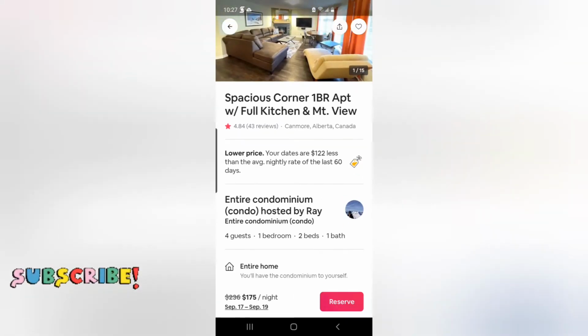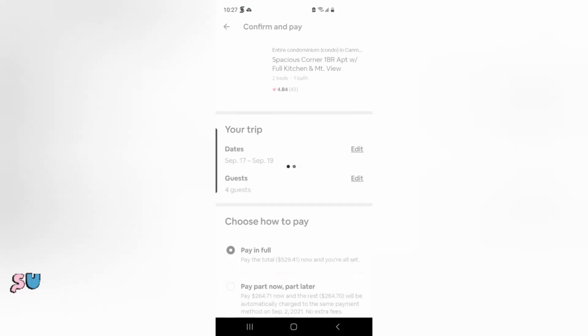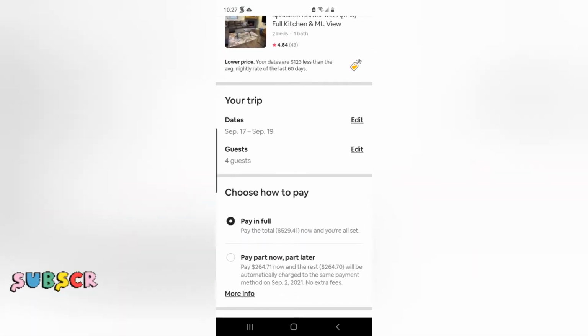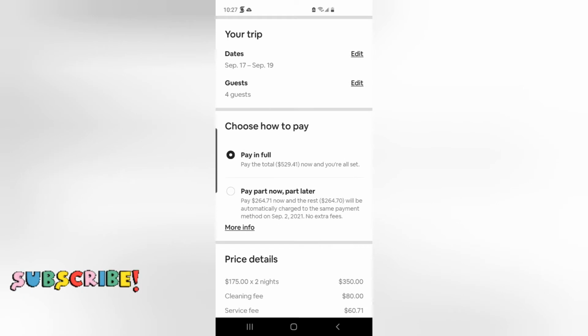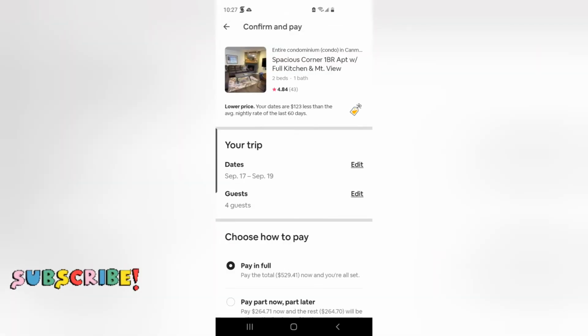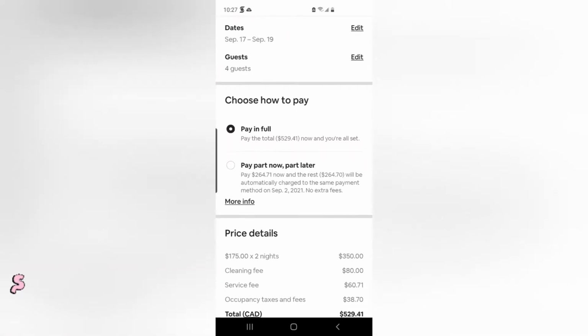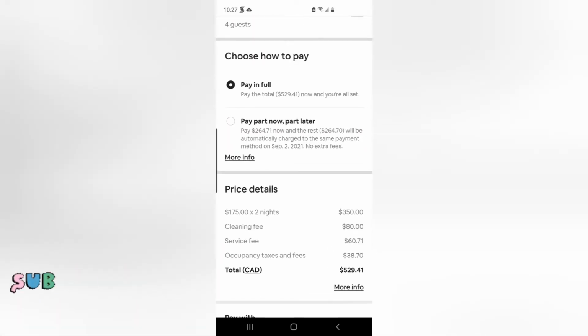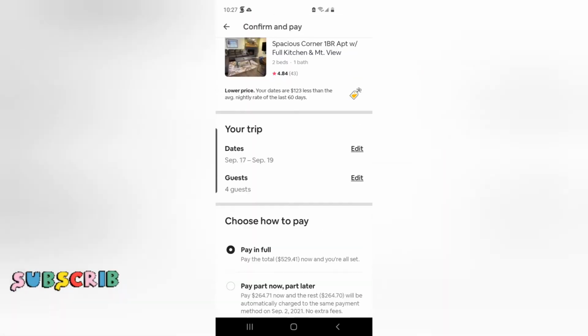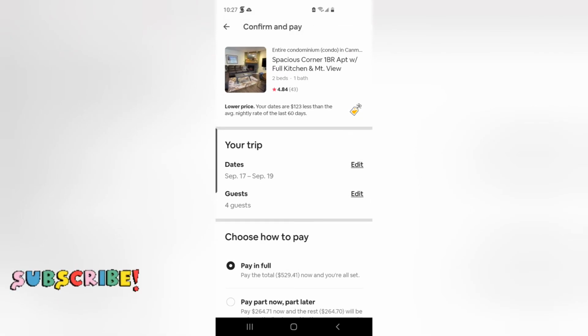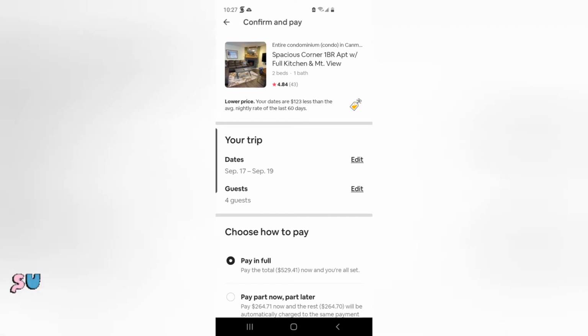If you click here, reserve, this asks you to pay by Visa or PayPal if you have an account with PayPal. But before you book, just make sure that you contact the host, because sometimes when you cancel, you might not get a full refund back, probably half or so, and it may take longer.